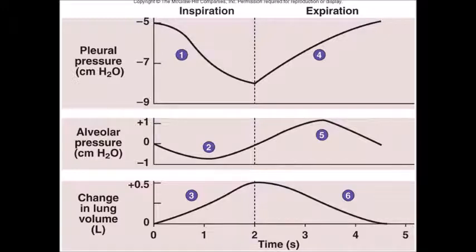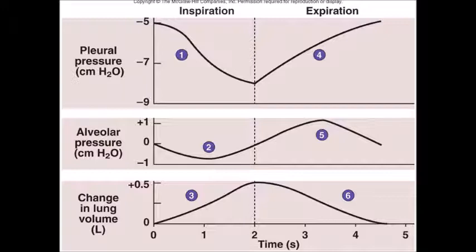Now see the lowermost graph showing change in volume of the lungs. So during inspiration you can see approximately 0.5 liter of the air is entering into the lungs, and this same 0.5 liter of the air is coming out of lungs during expiration.